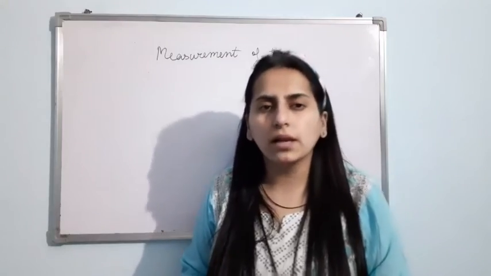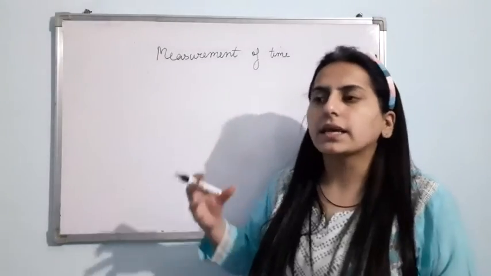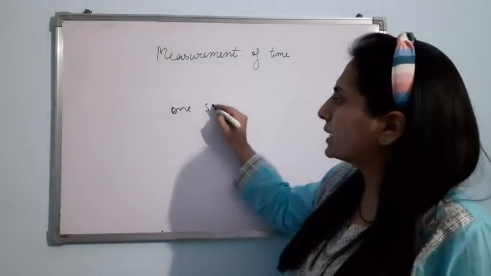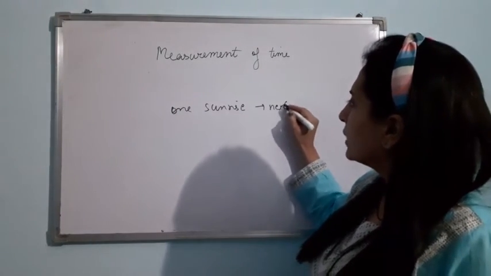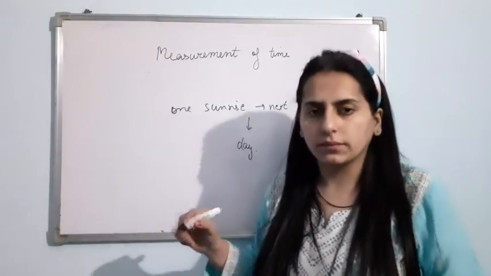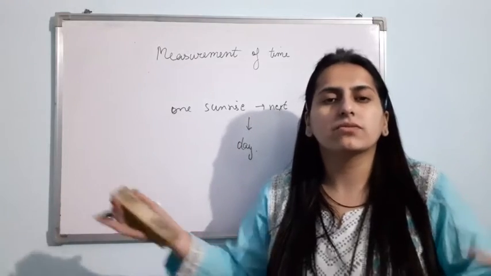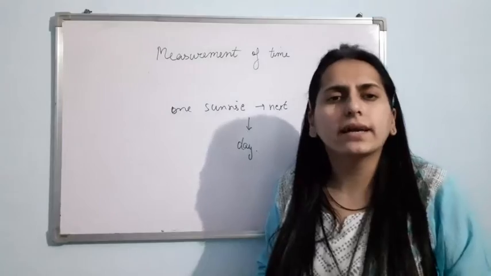For example, they used to observe and say that the time period between one sunrise to the next sunrise is known as a day. Clear? So for them, the time period between one sunrise to the next sunrise was a day, as they were not having clocks or watches at that time.